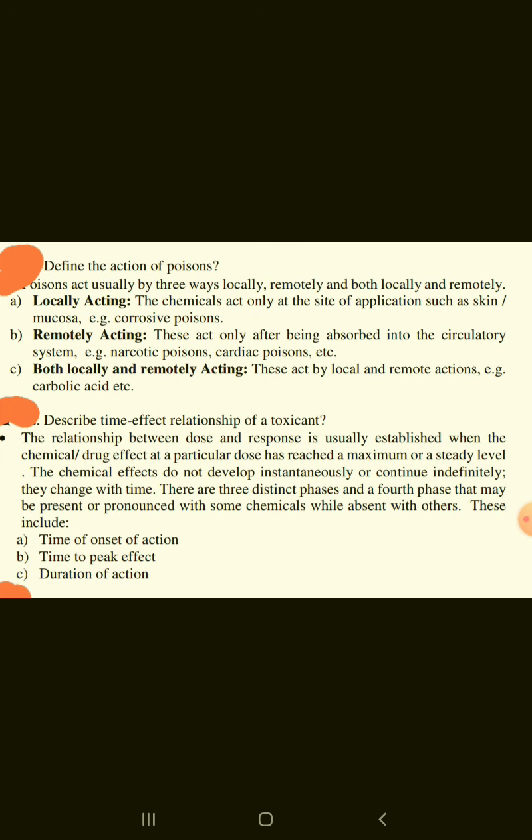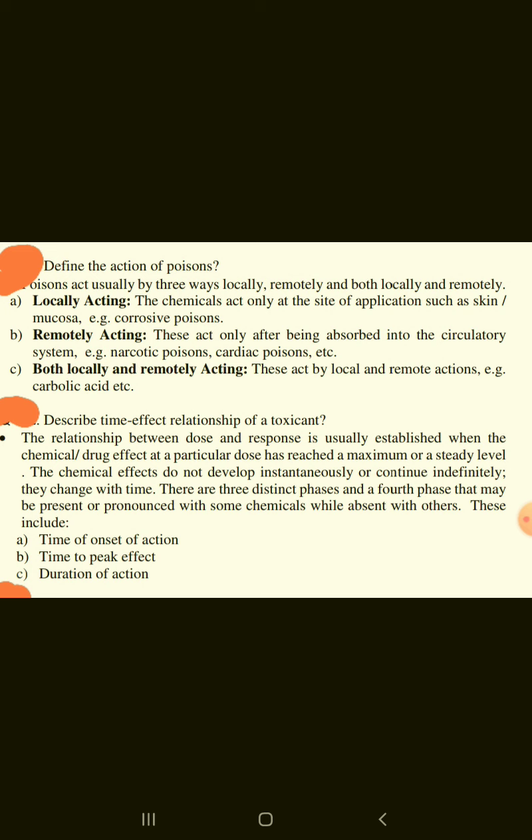Define the action of poisons. Poisons act usually in three ways: locally, remotely, and both locally and remotely. Locally acting: the chemicals act only at the site of application such as skin or mucosa, for example, corrosive poisons. Remotely acting: these act only after being absorbed into the circulatory system, for example, narcotic poisons, cardiac poisons, etc. Both locally and remotely acting: these act by local and remote actions, for example, carbolic acid.